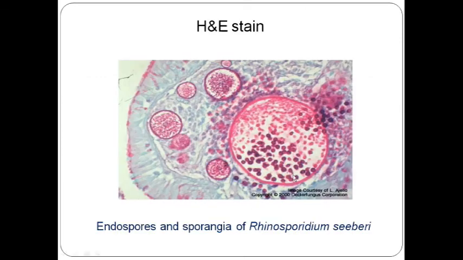See, multiple endospores. Here we can see endospores and sporangia. Sporangia are nothing but small walled lesions containing Rhinosporidium seeberi.